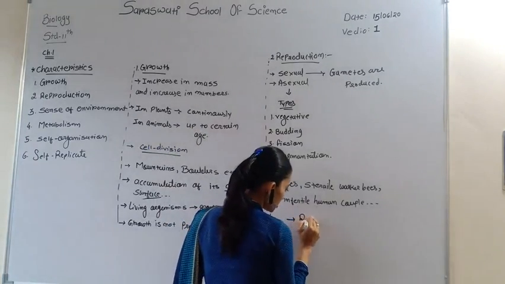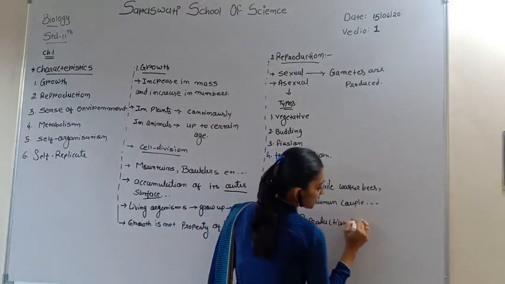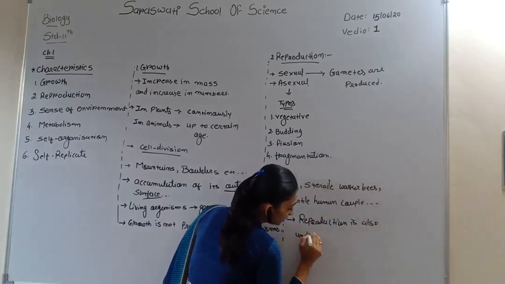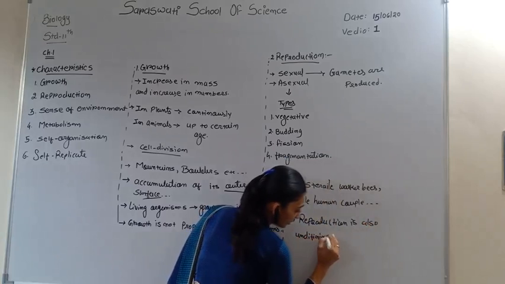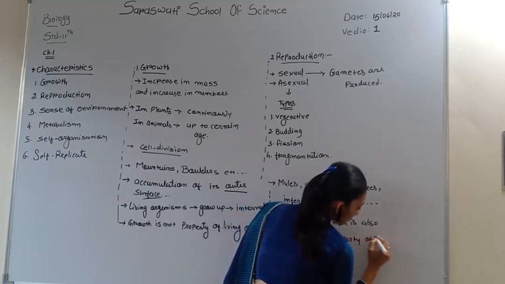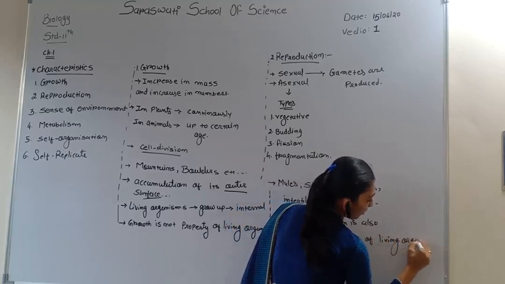So reproduction is also not a defining property of living organisms.